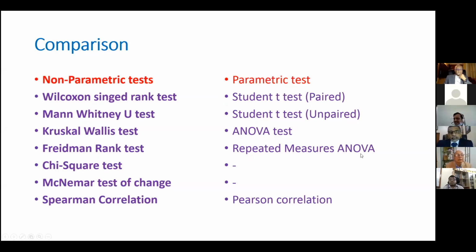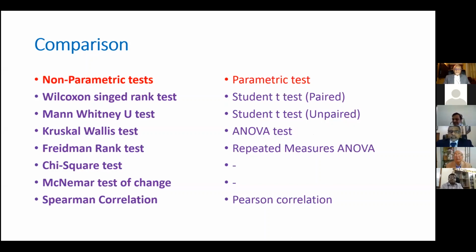Repeated measures ANOVA. Many times patients come on a weekly basis. Serum creatinine is measured at baseline before treatment, after surgery, after 1 week, after the second week, like that. It is measured repeatedly, 2 times, 3, more than 3 times, 4, 5, 6 times. In that kind of situation, we have to use repeated measures ANOVA. It is similar to the paired student t-test. Paired means pre and post, only 2 times, whereas repeated measures ANOVA has pre, post 1, post 2, like that, 3 or more times.